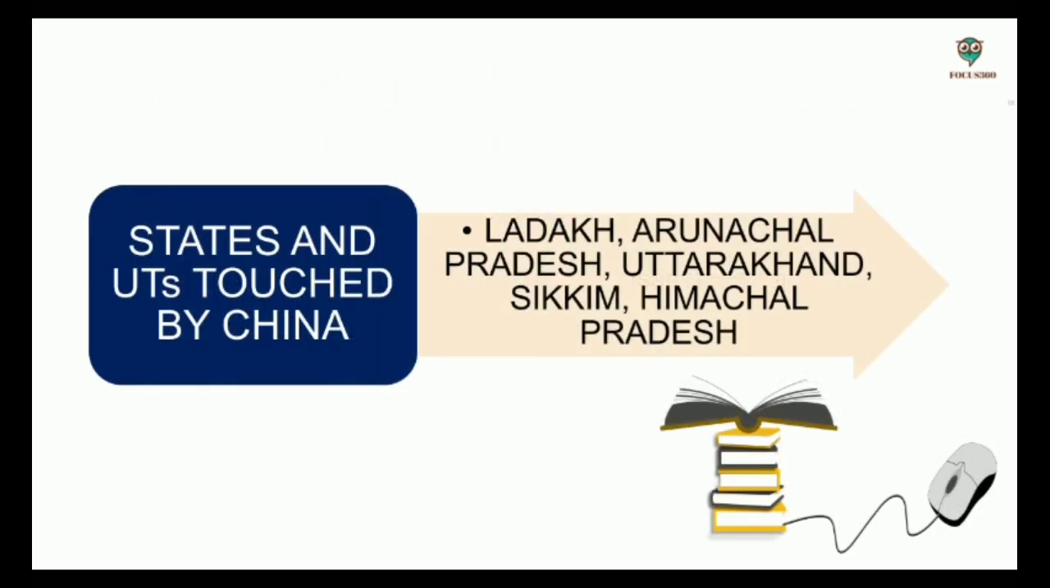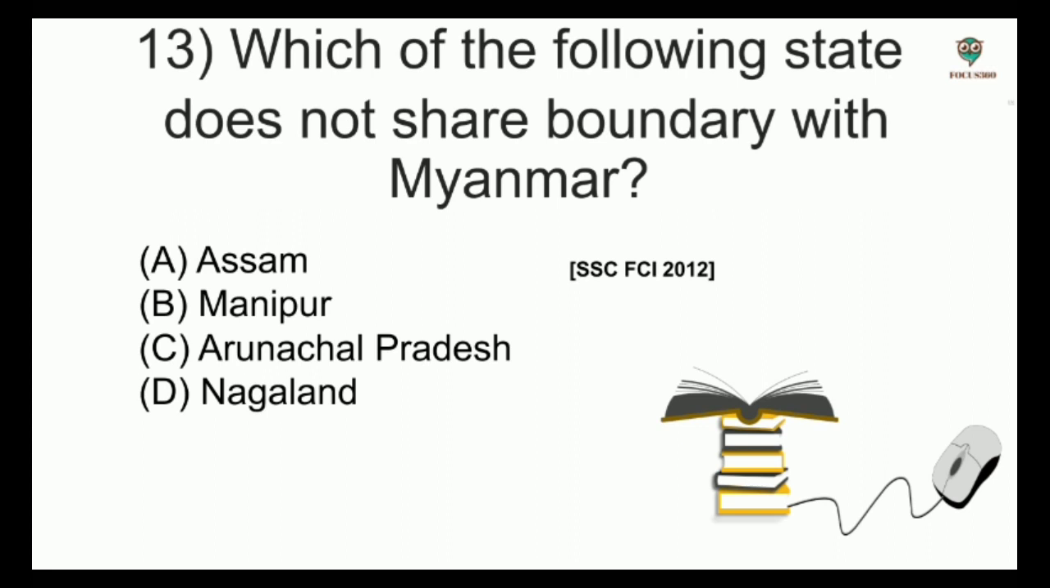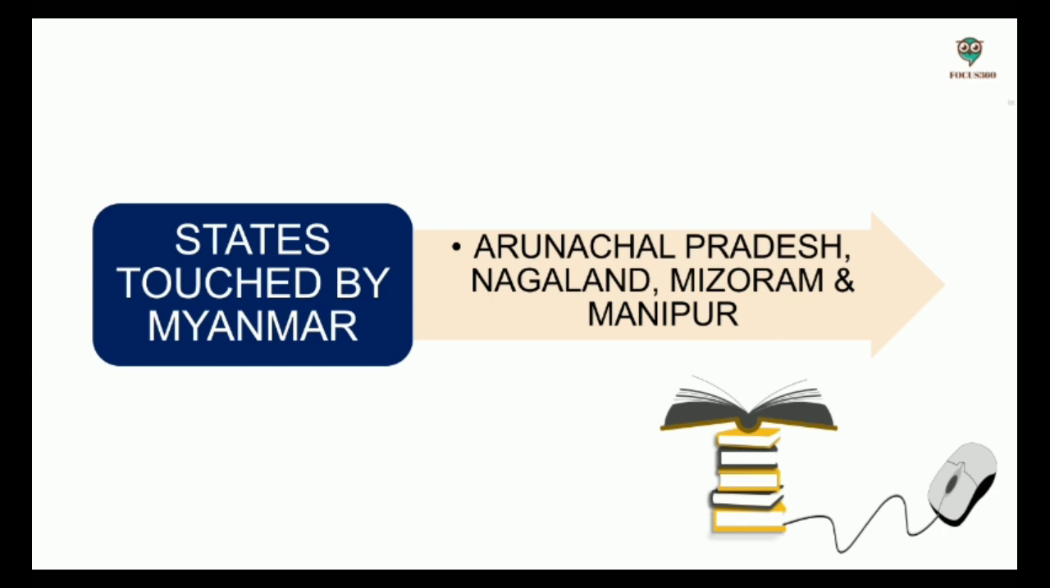These are the states and union territories touched by China. I have already told you. You can take a screenshot. Next, which of the following states does not share boundary with Myanmar? Options: Assam, Manipur, Arunachal Pradesh, Nagaland. And the answer is Assam. These are the states touched by Myanmar: Arunachal Pradesh, Nagaland, Mizoram and Manipur.